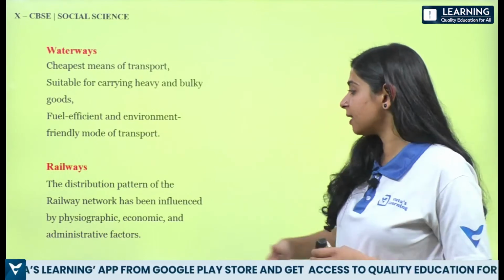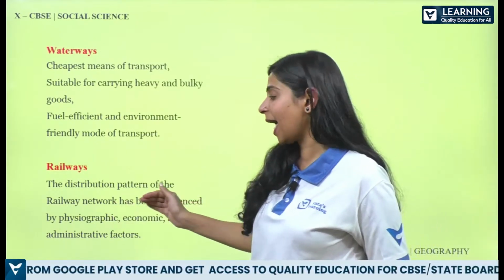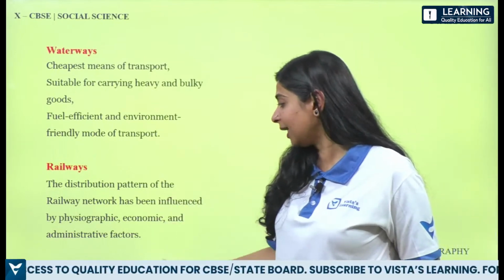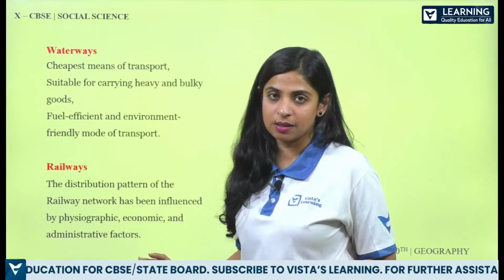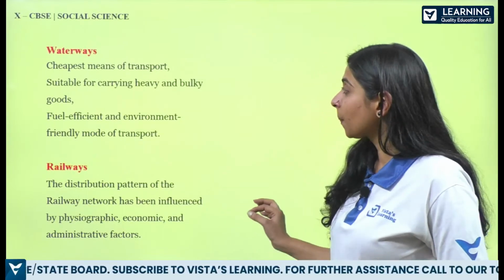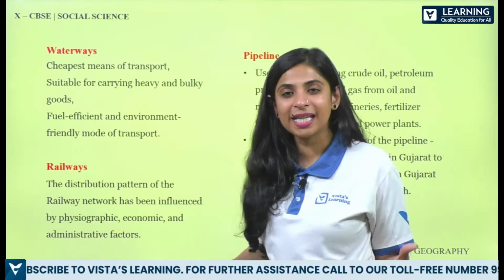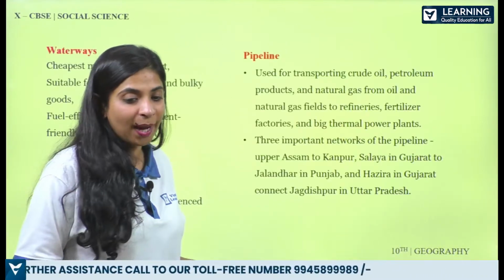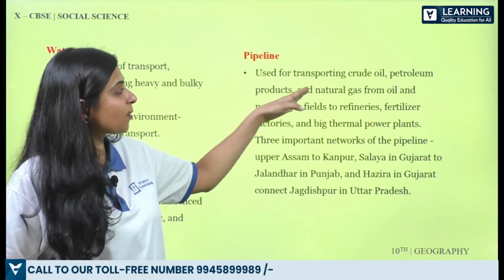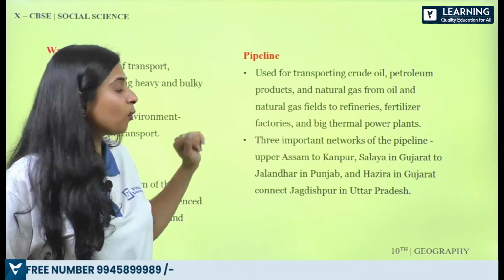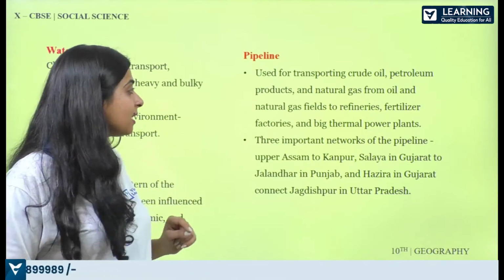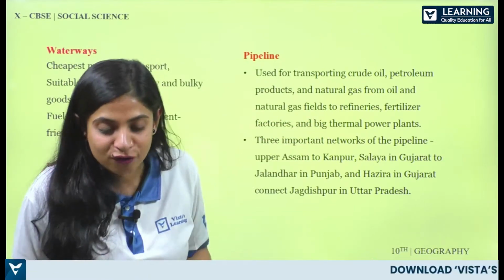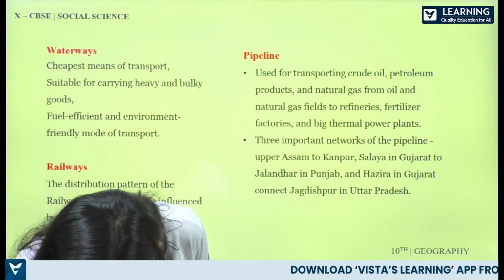Then we have railways. The distribution pattern of the railway network has been influenced by physiographic, economic and administrative factors. All right, so this is about the railways, and you know that because of these, the connectivity has gone really well. Then we have pipelines, which are used for transporting crude oil, petroleum products, as well as natural gas from oil and natural gas fields to refineries, fertilizer factories and big thermal power plants.